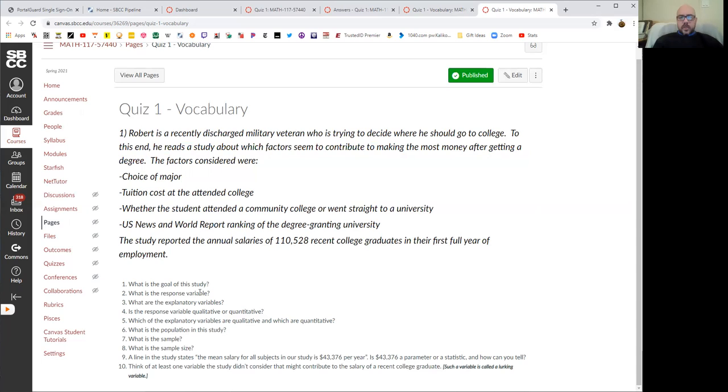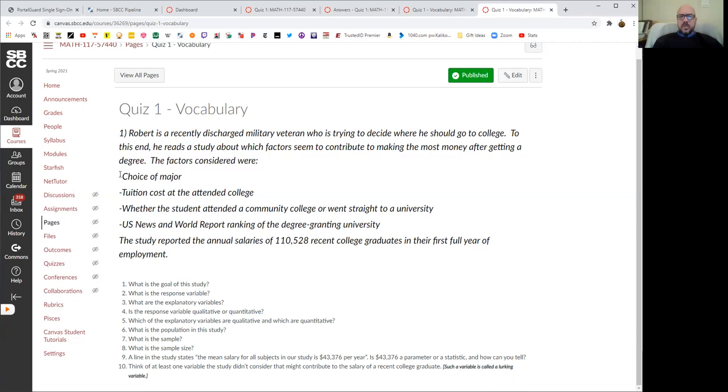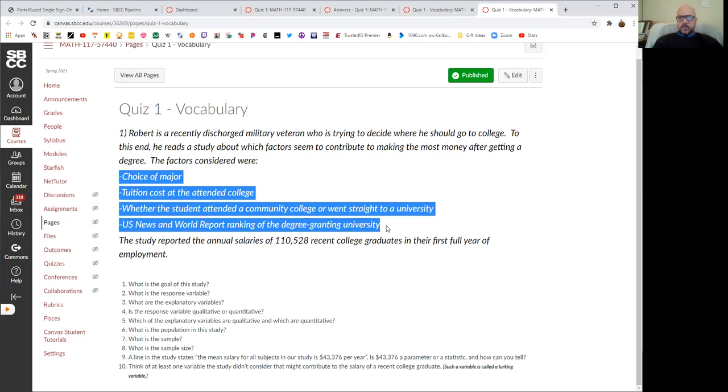The response variable is the thing that you are considering the results of the study, essentially. So in this case, it would be how much money people make after they get a degree. The explanatory variables are the variables that you're thinking of as deciding what the results are, which in this case, they considered these things. And we'll talk about a few more, right? This is not all the possible things that could affect how much money you make. Choice of major, etc., are potentially important, but there are a few others as well.